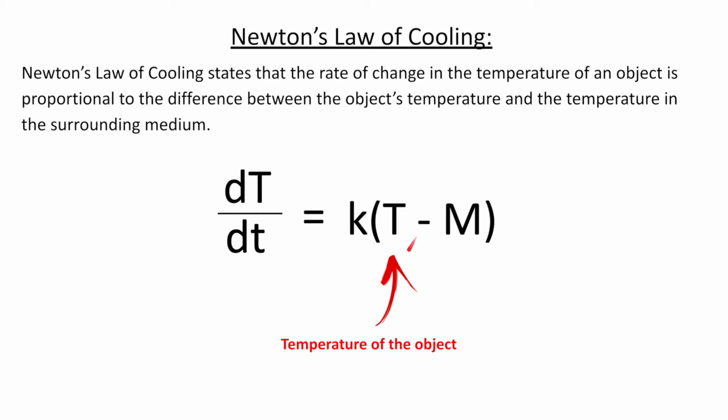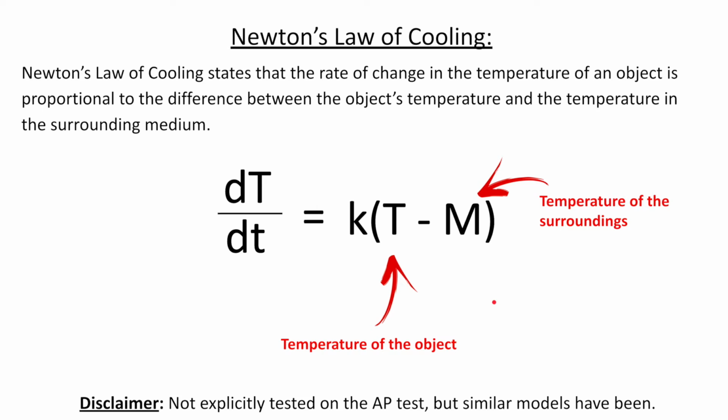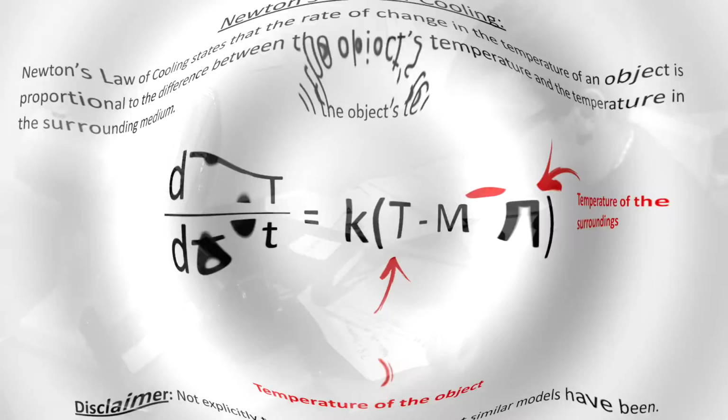The T represents the temperature of the object, so it would be like the body, in our case, while the M represents the temperature of the object's surroundings. I also seem to remember that this isn't explicitly tested in the AP test, but similar models have been, so I need to keep that in mind. But, back to the problem at hand.